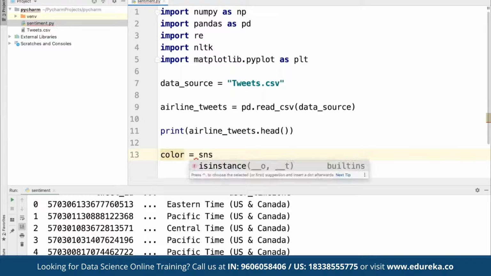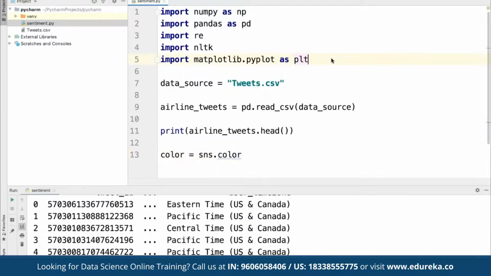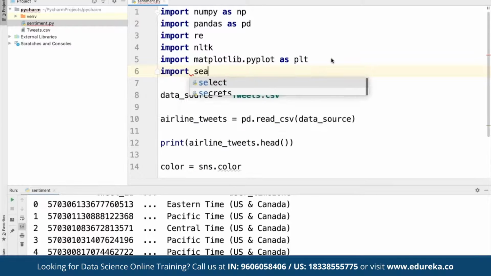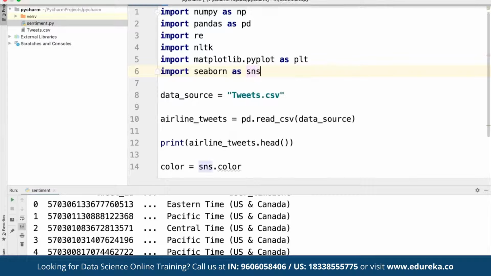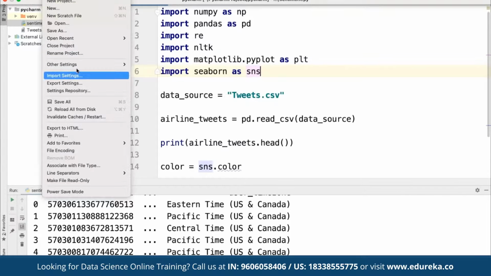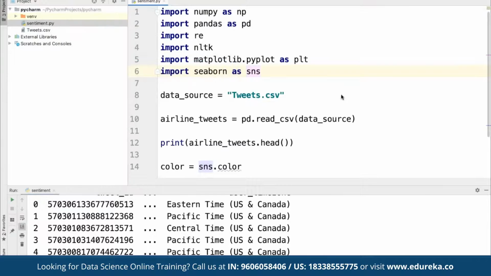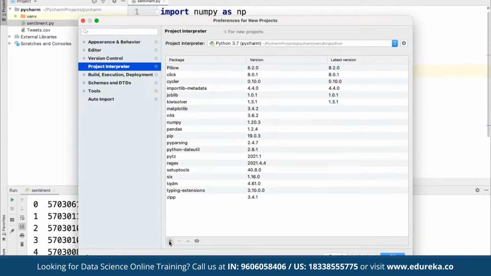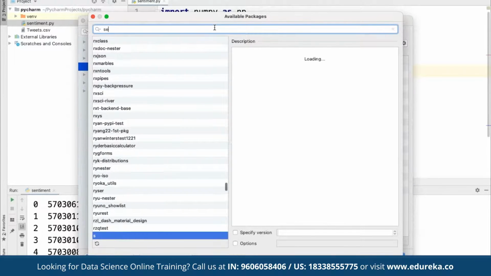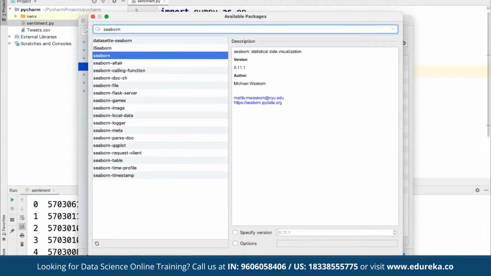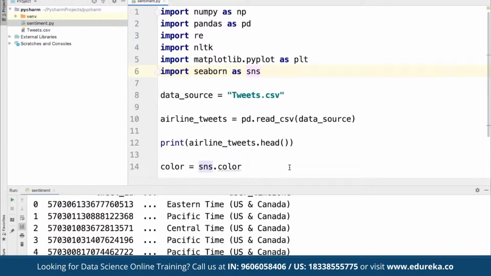For that, suppose we can make use of the Seaborn library for analysis. If you want to make use of Seaborn, then we can import Seaborn as sns. If we are going to make use of Seaborn, then Seaborn also needs to be installed for the current project, so that we can make use of it. So here we can go ahead and search for Seaborn as a library. Seaborn is basically used for the statistical visualization part, just like we have Matplotlib, same way we have Seaborn. So we can go ahead and install Seaborn as well.